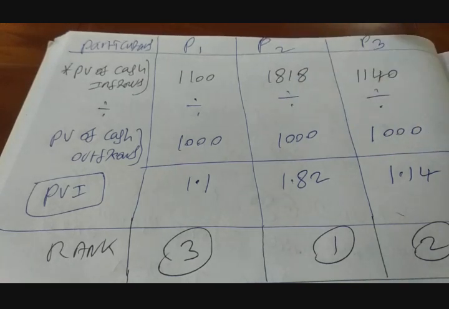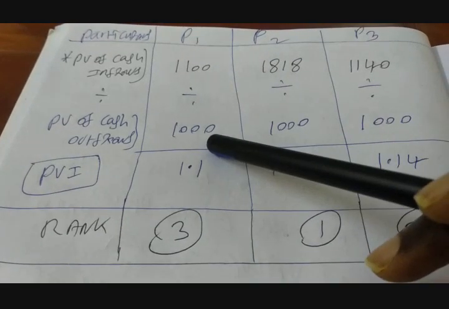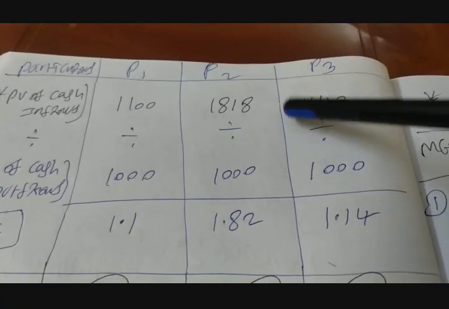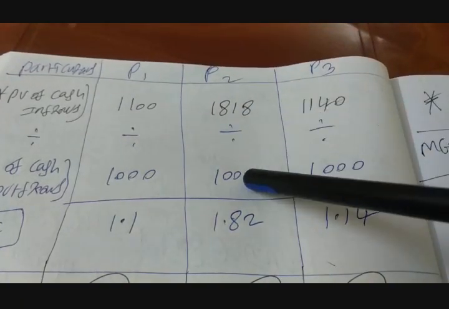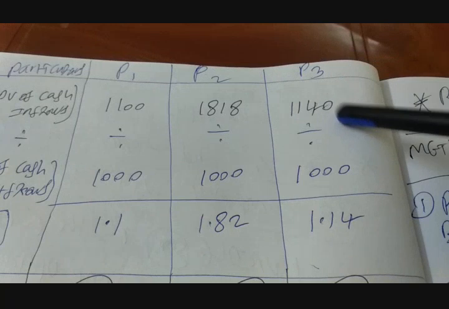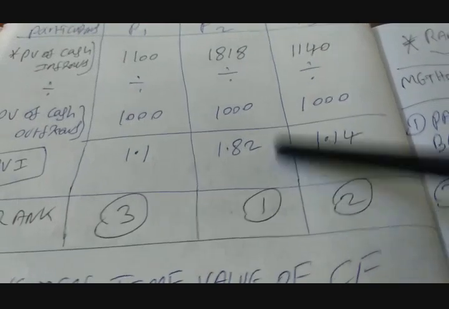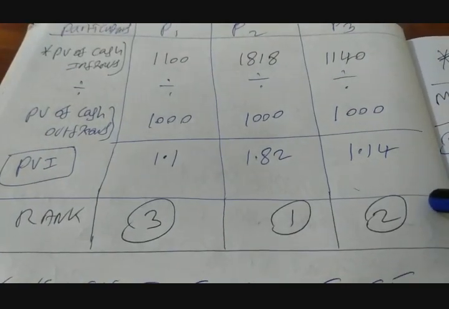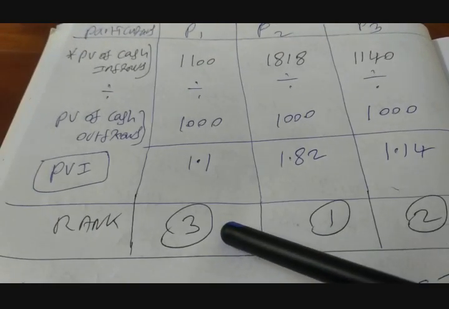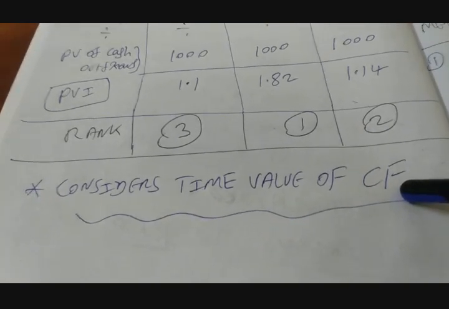So project 1, project 2, project 3: present value of cash inflows 1100 divided by cash outflow present value 1000 gives us PV index of 1.1 for project 1. For project 2 it is 1818 by 1000, which gives PV index of 1.82. For project 3 it is 1140 by 1000, which gives PV index of 1.14. So which is the best one? Obviously project 2, followed by project 3, and the bottom one is project 1. So it considers time value of money and helps in taking care of capital rationing.